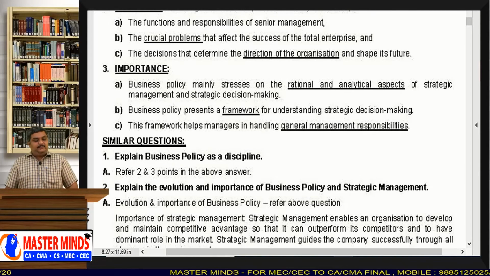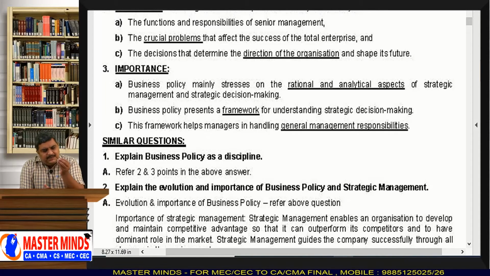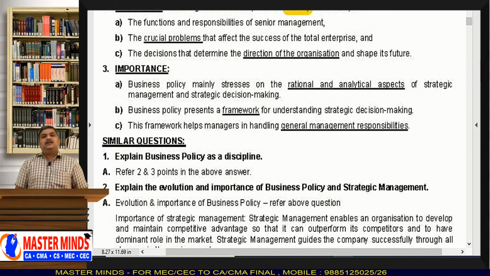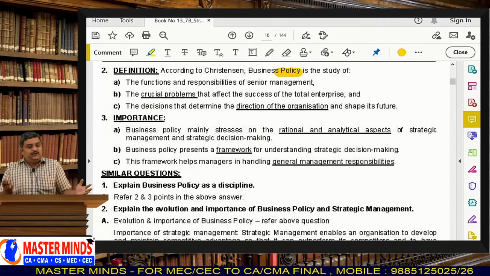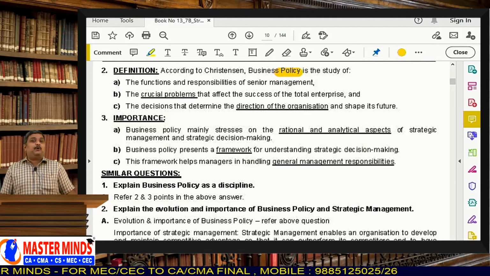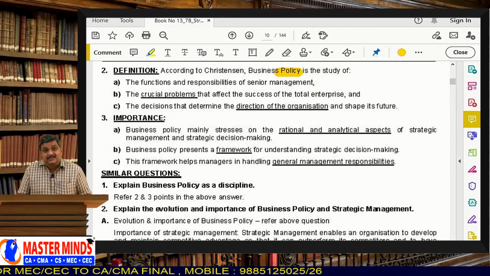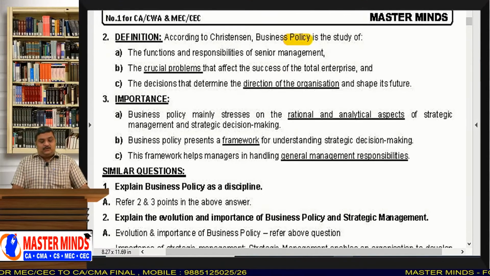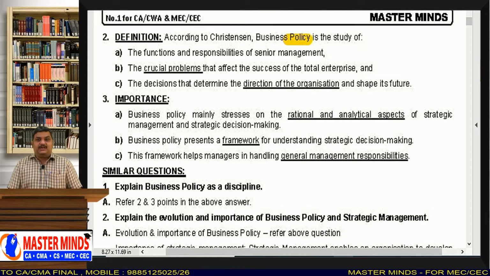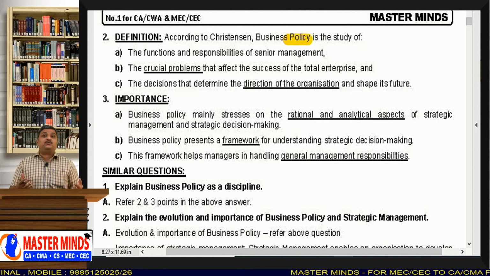See, generally policy is a very important word. The simple meaning of the word policy is just rules and regulations. Many people used to say that. But the word policy has a very big meaning. The policy tells the attitude of the management. So business policy represents the attitude of the management, the thought process of the management,